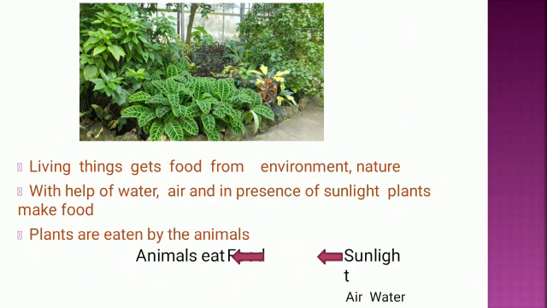Do living things get food from the environment? Yes or no? With the help of water, air and in the presence of sunlight, plants make their own food. So plants are eaten up by the animals.